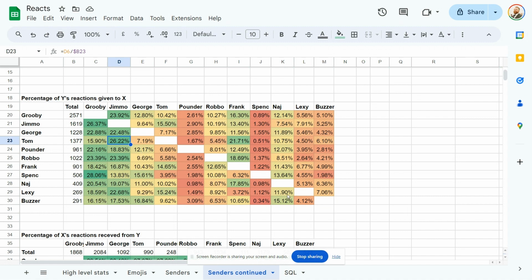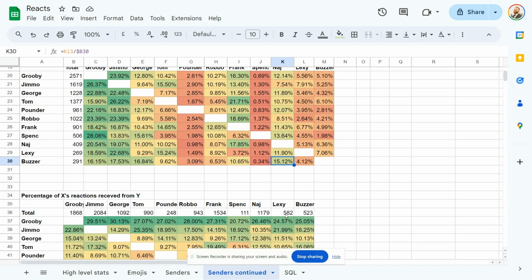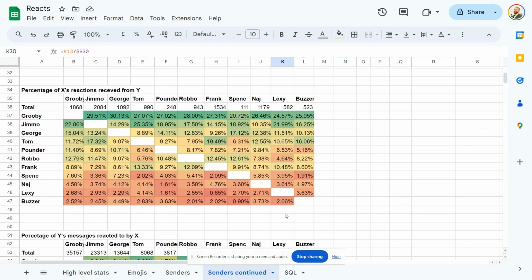And for example, this is another one that's kind of out of place there. Buzzer sent a higher than average amount of his to Natch. Onto the next table. This is like switched around. So this is the percentage of X's reactions received from Y. So going down the column, that'll add up to 100%.